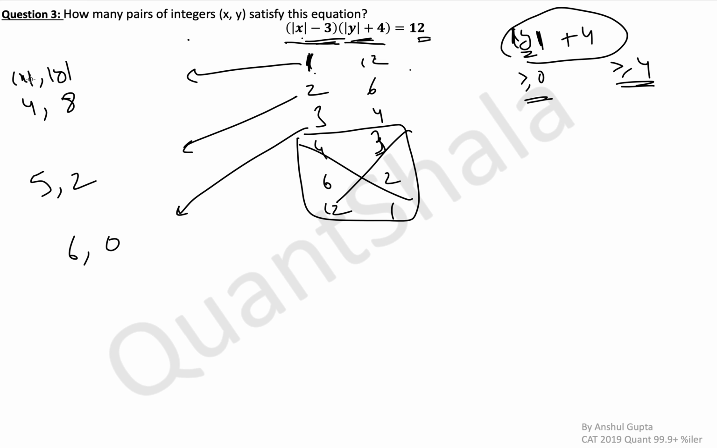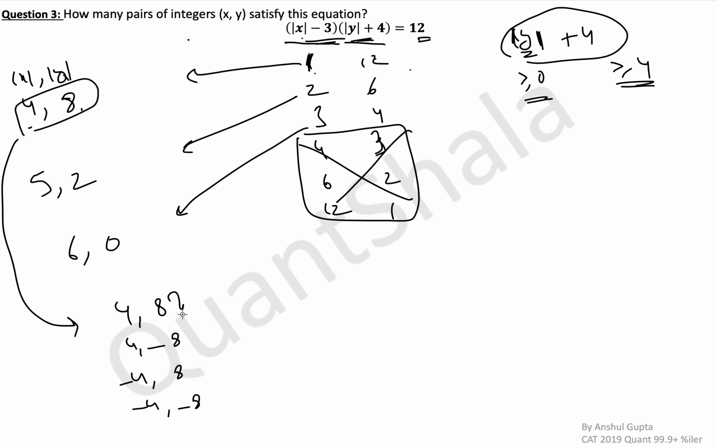Okay. So now if mod x is 4, mod y is 8, this has 4 cases within itself. What are those 4 cases? 4, 8; 4, minus 8; minus 4, 8; and minus 4, minus 8. If you see, all of these cases will result in this 1 comma 12. Let's say we pick any of these cases at random, minus 4 comma 8. Now x is minus 4, that means mod x is 4, 4 minus 3 is 1, 1 multiplied by 12, so you get 12. Okay, so all of these 4 cases are for this 1 comma 12.